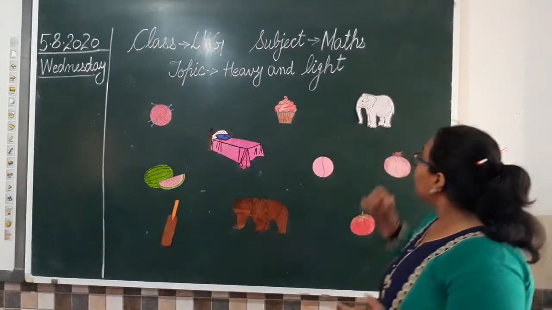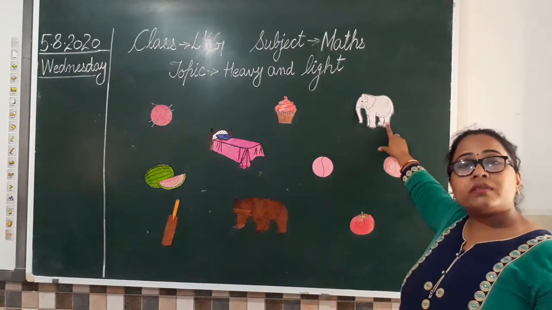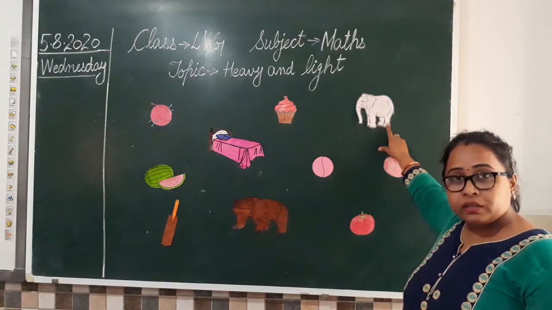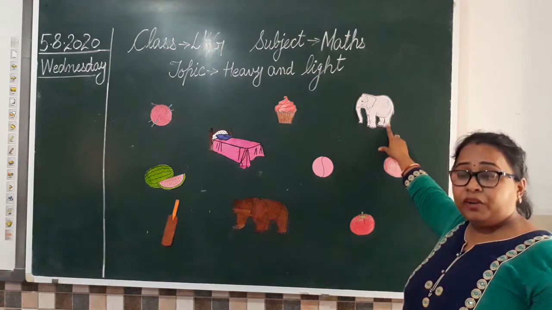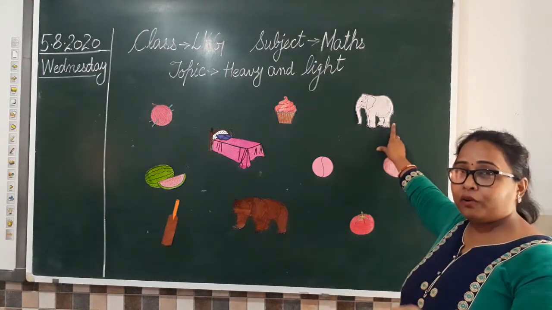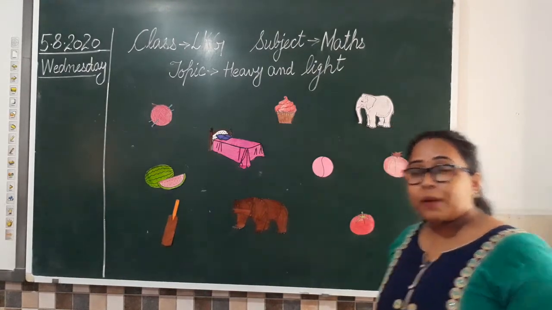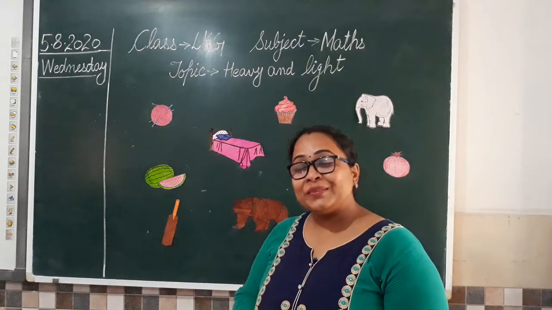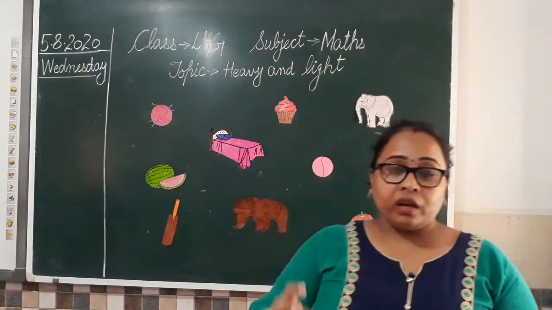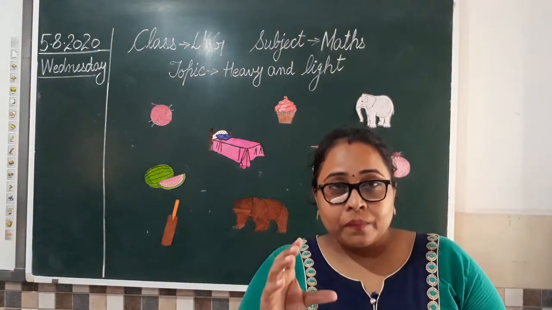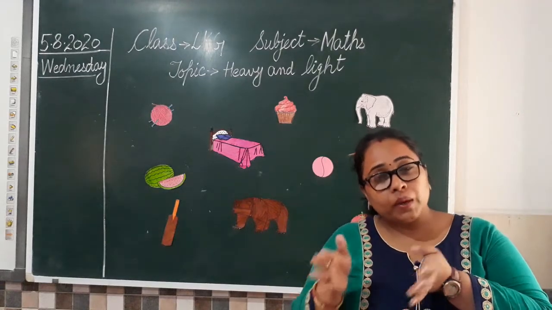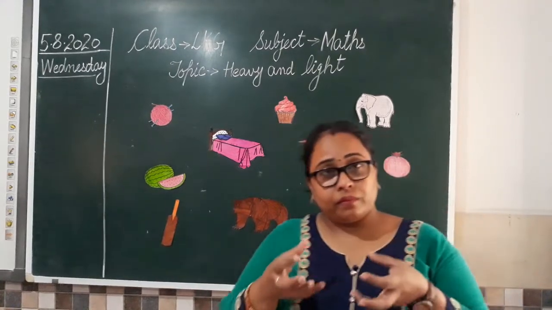Now if I give you one more example, which animal is this? It's an elephant. Now, is it possible to move an elephant? If a real elephant is standing in front of you, is it possible for you to pick that elephant up? No. But if we have a squirrel, have you ever seen a squirrel? Gilhari? Or sometimes small puppies, the dog's baby pups. Yes, we can pick them.